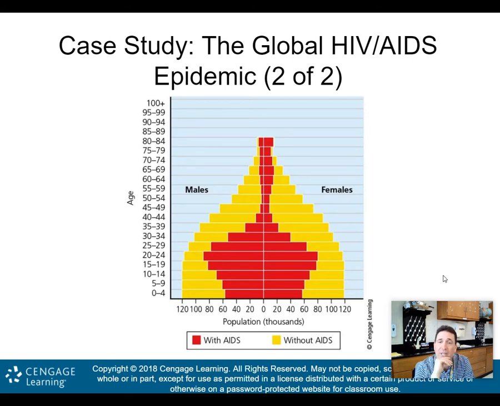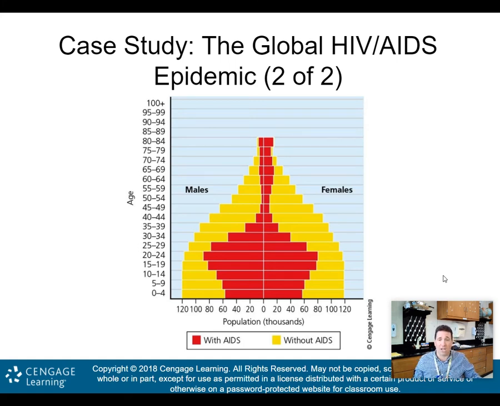We did human population a couple of units ago, but again, we can look at these and use them to analyze and determine what's going on in countries, depending on different variables. In this case, we're looking at with AIDS and without AIDS, and you can see how devastating it is with AIDS, how you lose all your young people very early on, and therefore by the time you get to your 40-year-olds, there's no 40-year-olds, there's no middle-aged people left in the country.